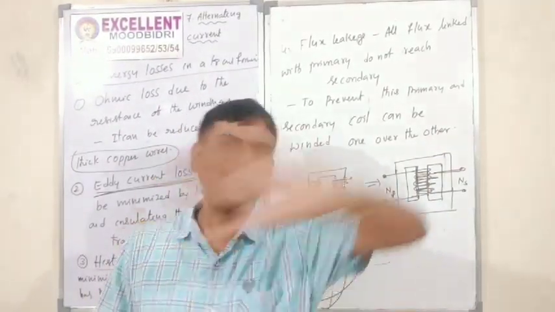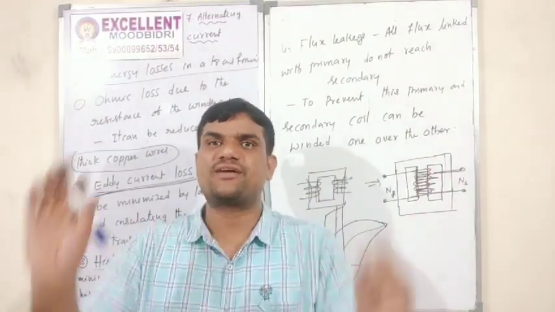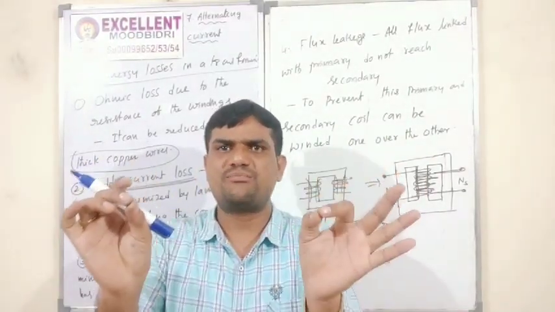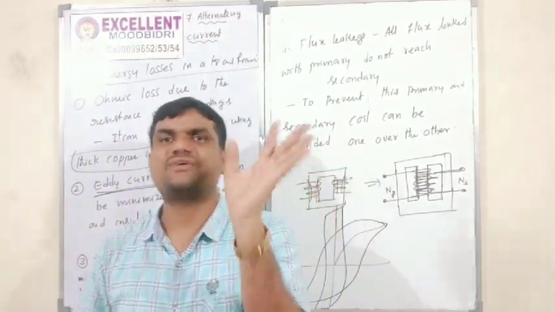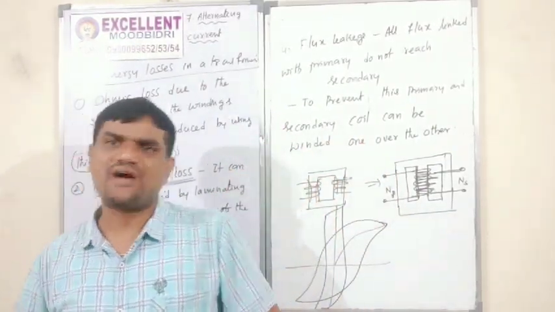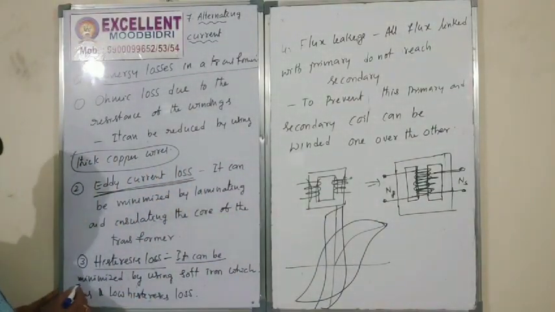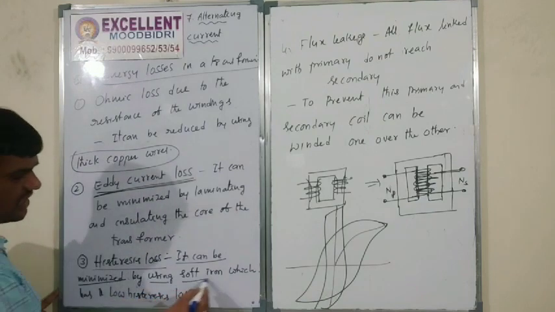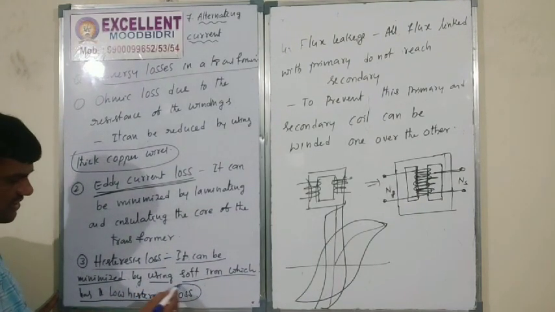Hysteresis loss I can reduce with the help of ferromagnetic material. That means the transformer is made up of soft iron. So it can be minimized by using soft iron, which has low hysteresis loss.